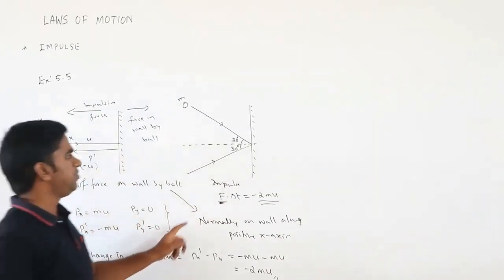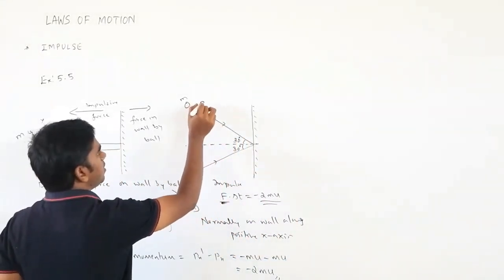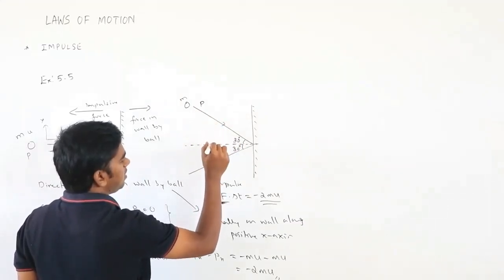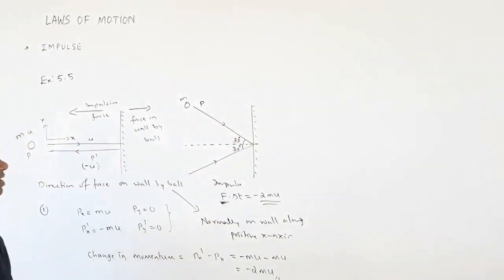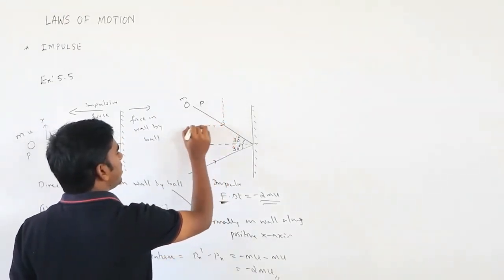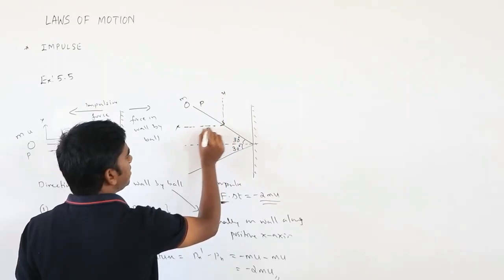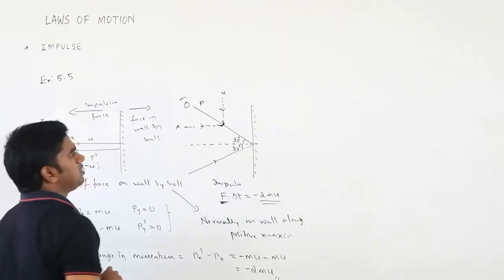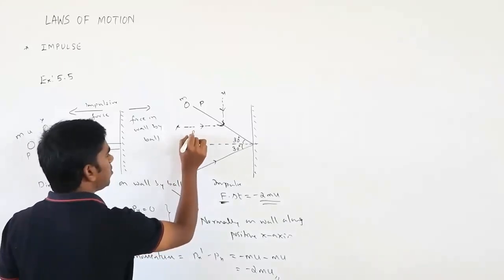Okay. So similarly, if I take this one, again here you have to take the initial momentum p. Here you can divide it in different directions. So what is the px and what is the py? Like that we have to divide it. If I take x and y components over here, this is y and this is x. So x component will be in this direction, and y component will be in this direction. So what is the change in momentum here?